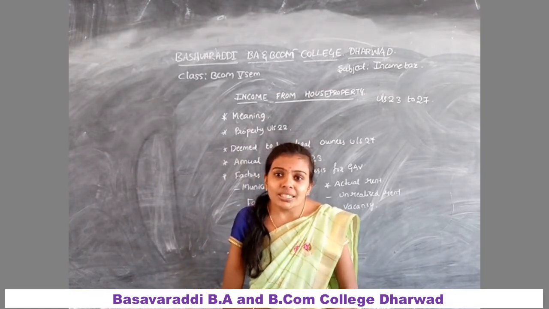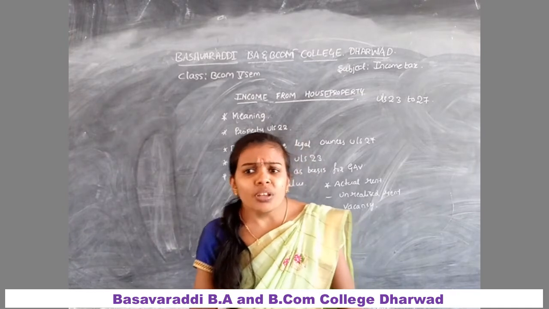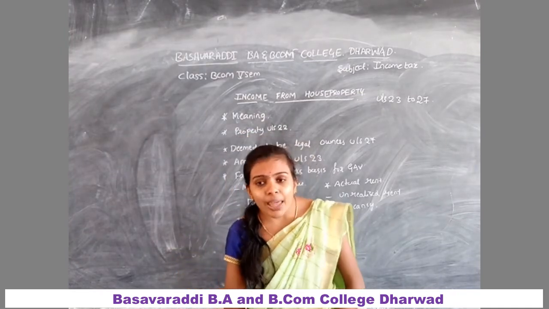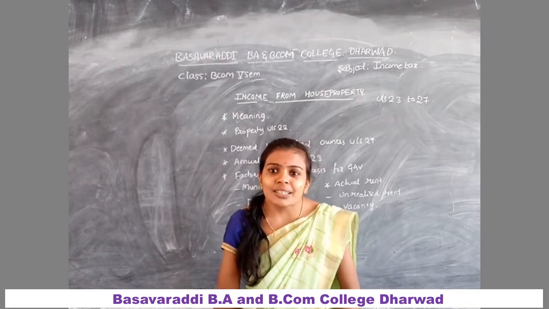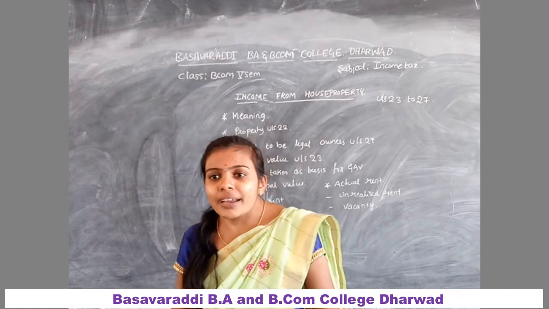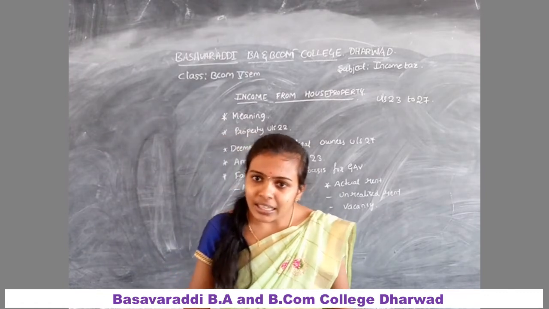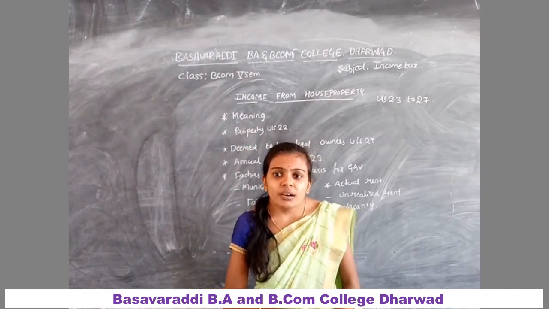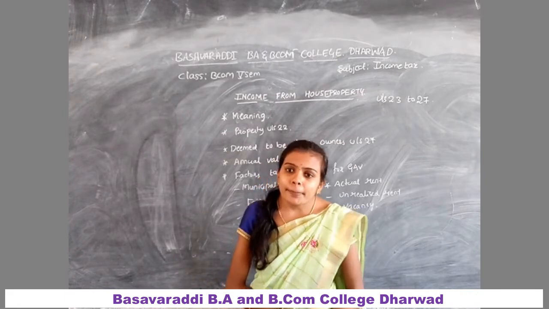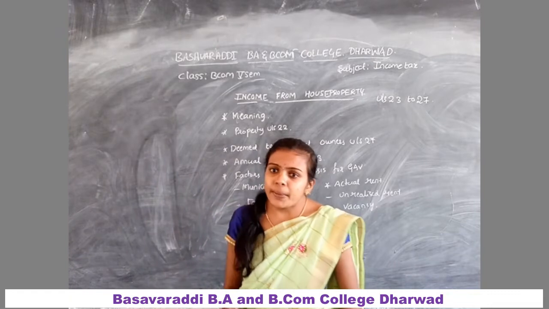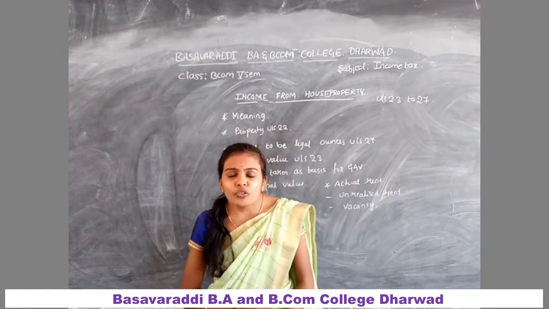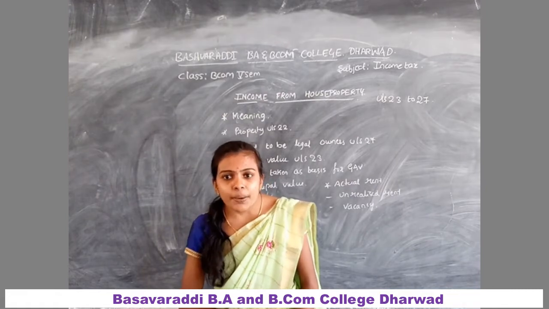And then ownership of house property. The owner or deemed owner of a house property is the one liable to pay the tax on the income under this head. The owner can be an individual, a firm, a company, a cooperative society, or an association of persons. The property may be let out either for residential purposes or for business purposes.